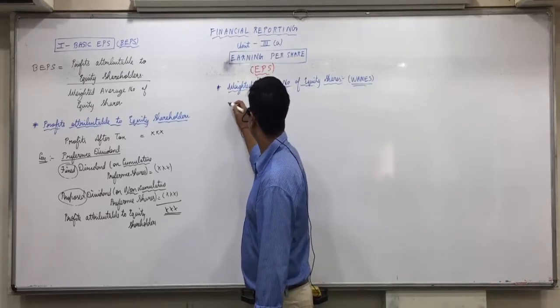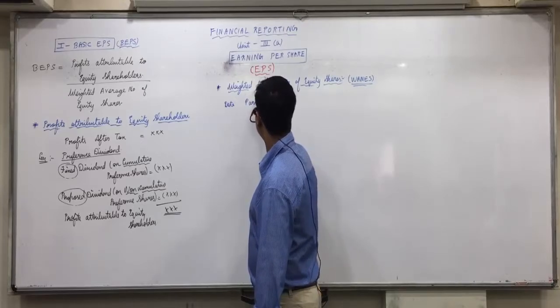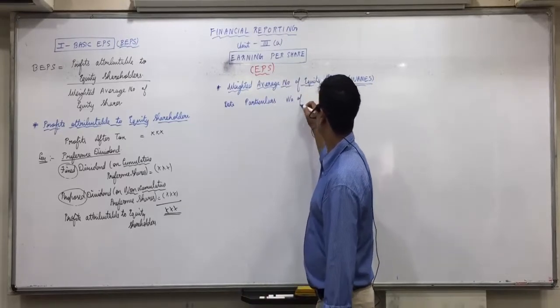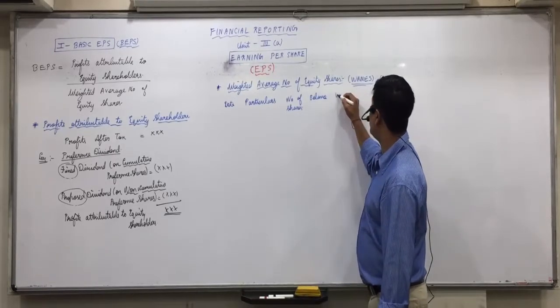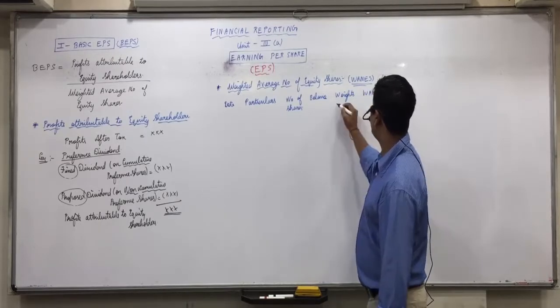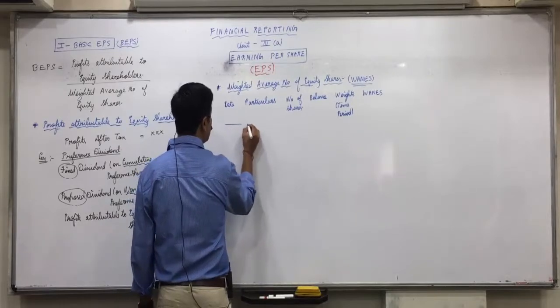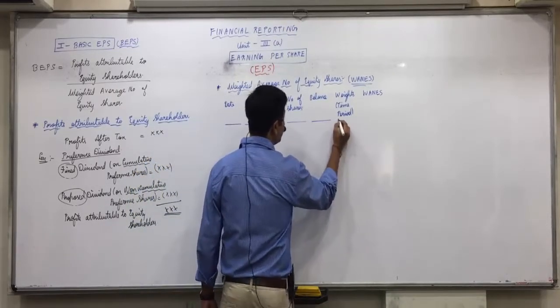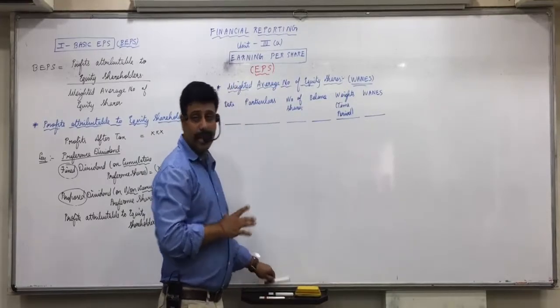First column was date, then particulars, then number of shares, then balance, then weights, and then the product. Weights is the time period. So these are columns 1, 2, 3, 4, 5 and 6. Then I discussed a few points over here in this column.